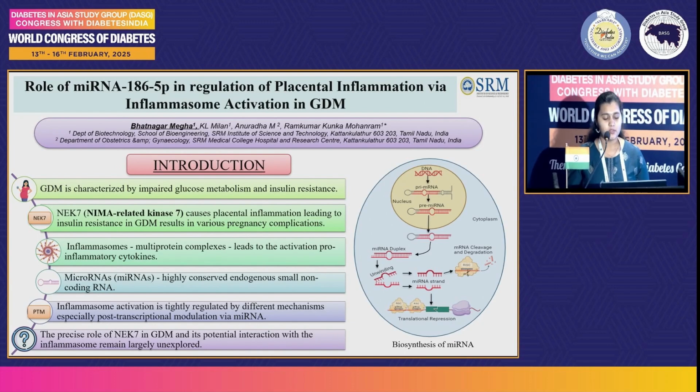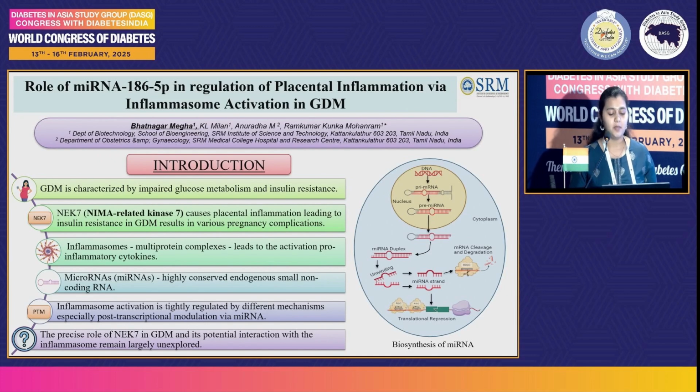Now, inflammasomes are multi-protein complexes, for example, NLRP1 and NLRP3, which lead to the activation of pro-inflammatory cytokines. These pro-inflammatory cytokines further lead to a cascade of inflammatory responses. But inflammasome activation is tightly regulated by post-transcriptional modulation via miRNA. miRNAs or microRNAs are small non-coding RNA sequences which regulate gene expression and also inhibit protein synthesis.